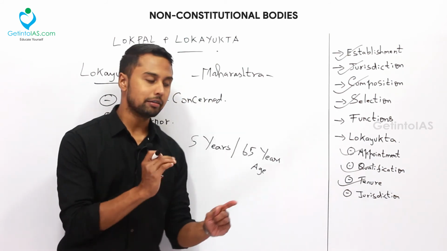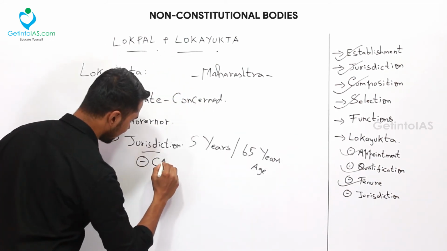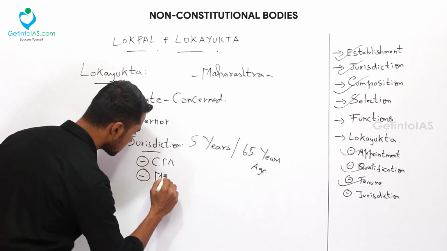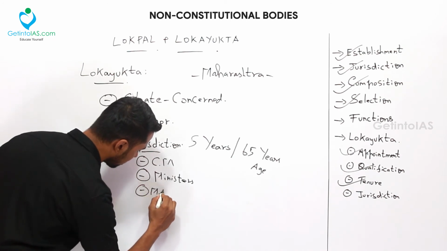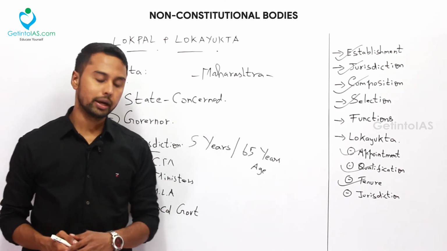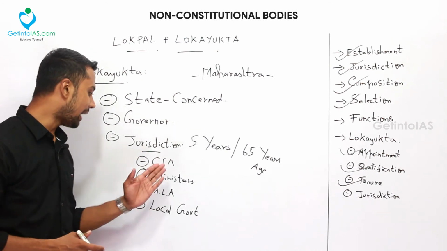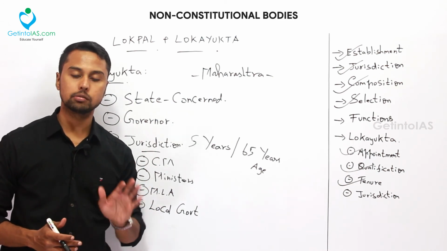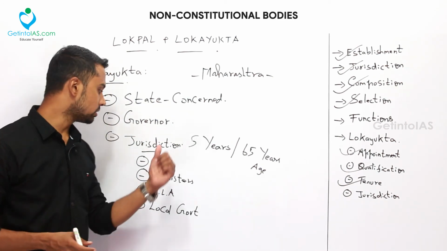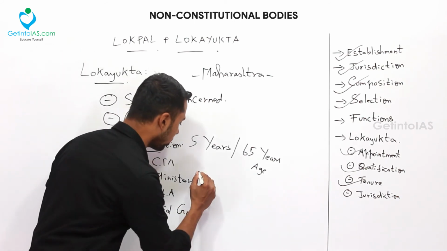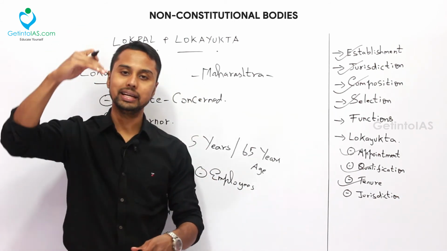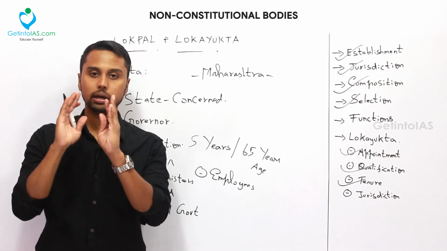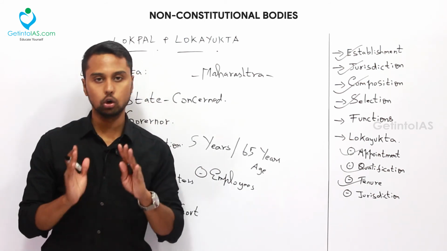Next, the jurisdiction, which is very, very important. The chief minister will come under the direct jurisdiction of Lokayukta, and also all the ministers and MLAs, members of the legislative assembly. Local governments like panchayats and municipalities, their members and chairpersons will also come under the direct jurisdiction of this Lokayukta, and also the state government employees. We also have group A, B, C, D of the state government. Officers and employees under those cadres will also come under the direct jurisdiction of this Lokayukta.